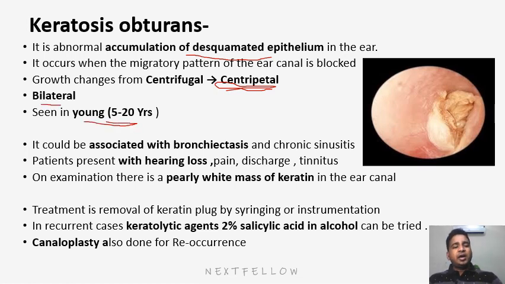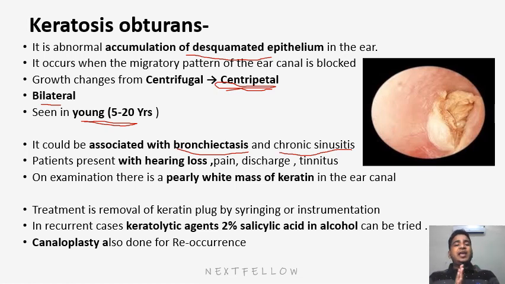Usually it is seen in young, but it can also be present in the adults or elderly patient. It is mostly associated with bronchiectasis or chronic sinusitis, because these chronic inflammatory conditions will aggravate this keratosis obturans. So how will the patient present? Patient will present with hearing loss. That is not because of middle ear pathology, that is because of blockage in the canal.